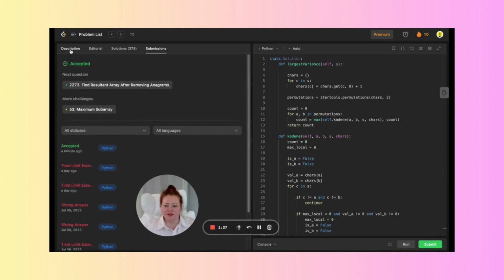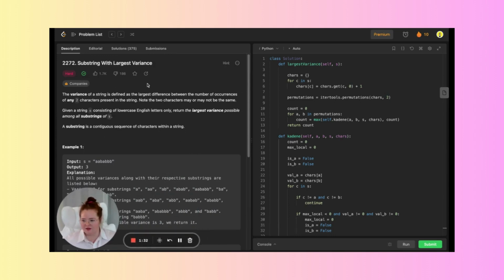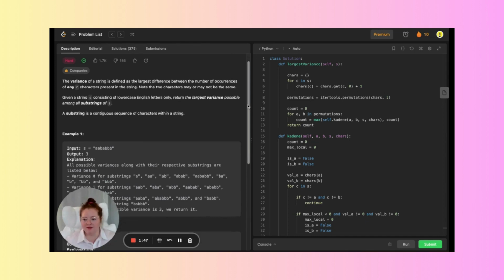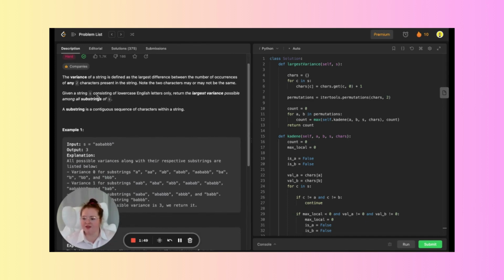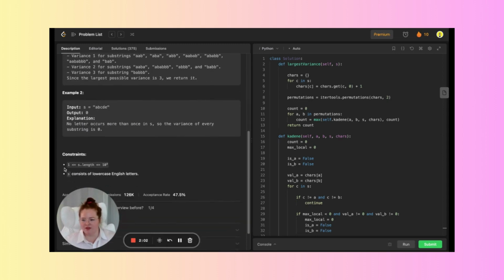So the day number 9 LeetCode question is 2272, substring with the largest variance. The variance of a string is defined as the largest difference between the number of occurrences of any two characters present in the string. Note, the two characters may or may not be the same. Given a string S consisting of lowercase English letters only, return the largest variance possible among all substrings of S. A substring is a contiguous sequence of characters within a string. And then they give you these examples here, and then they give you the constraints.